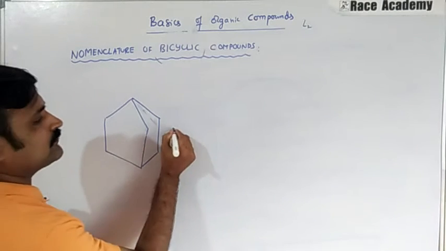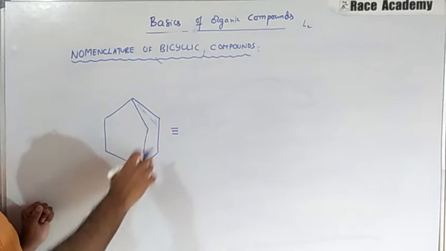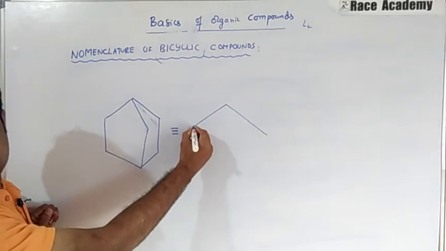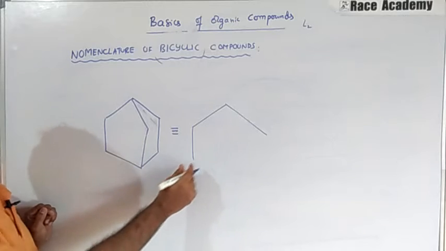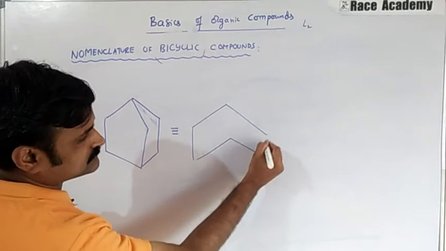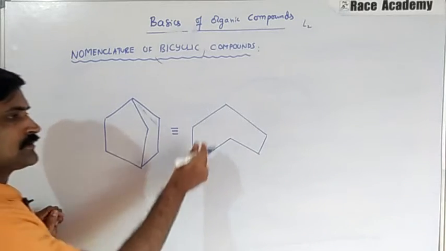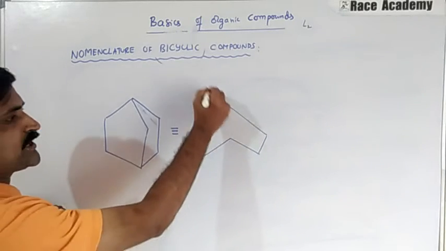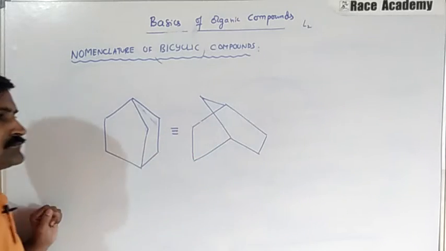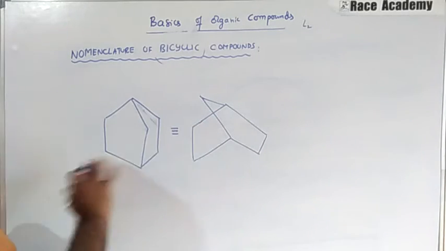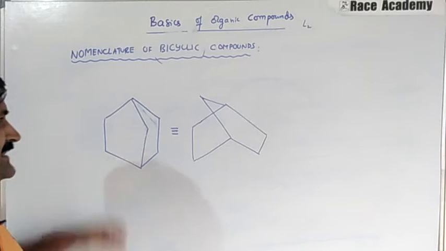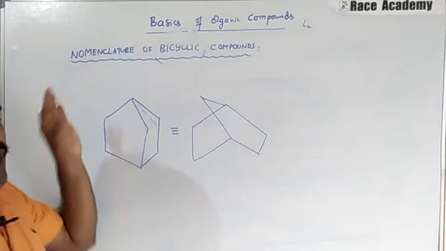Another one we have, we can also write the same one in a different manner, like this one. We can write it, and these two can be extended like this. Both are the same only. In this case, we can say this carbon is a tertiary carbon.